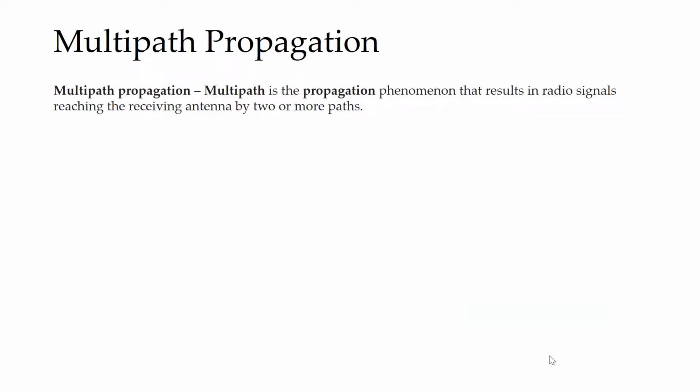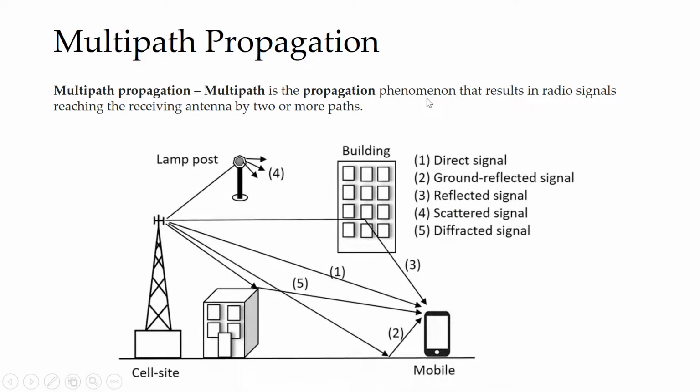Multipath propagation. So what does the word tell you? Multipath tells you that there are many paths for the waves to propagate, right? So multipath is a propagation phenomenon that results in radio signals reaching the receiver antenna by 2 or more paths. So a signal is going to reach a receiver by how many paths? By many paths. For example, consider a mobile, user 1 calling user 2.